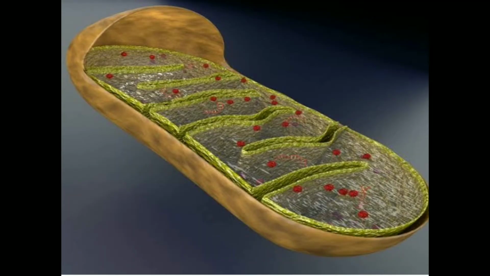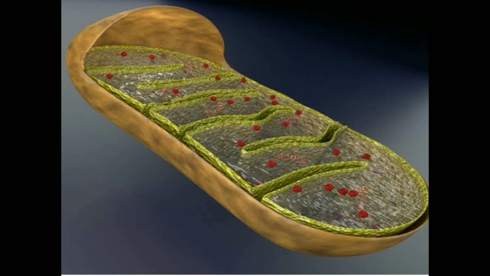The next one we have is mitochondria. So mitochondria are membrane-bound organelles. They are known as the powerhouse of the cell because the energy required for the various chemical activities needed for life is released by mitochondria in the form of ATP. ATP means adenosine triphosphate. ATP is known as the energy currency of the cell. The body uses the energy stored in ATP for making new chemicals and for mechanical work.